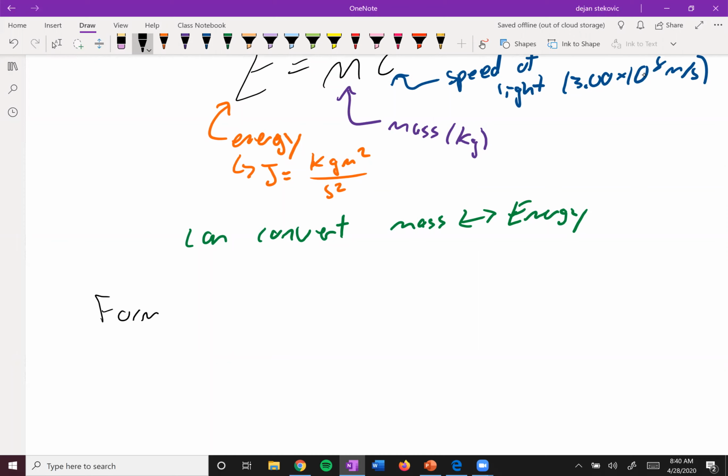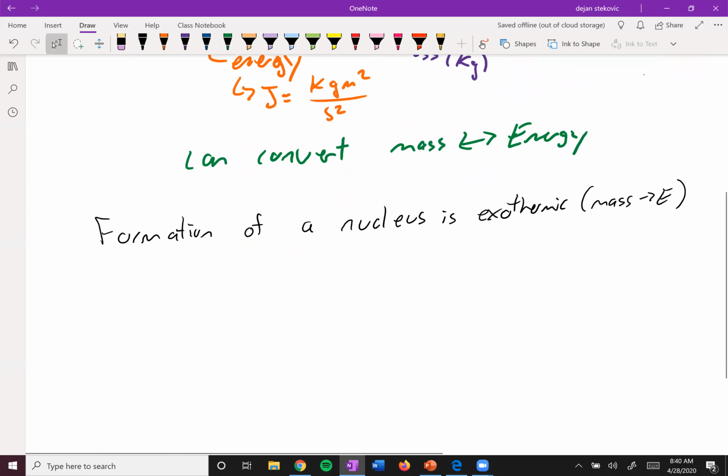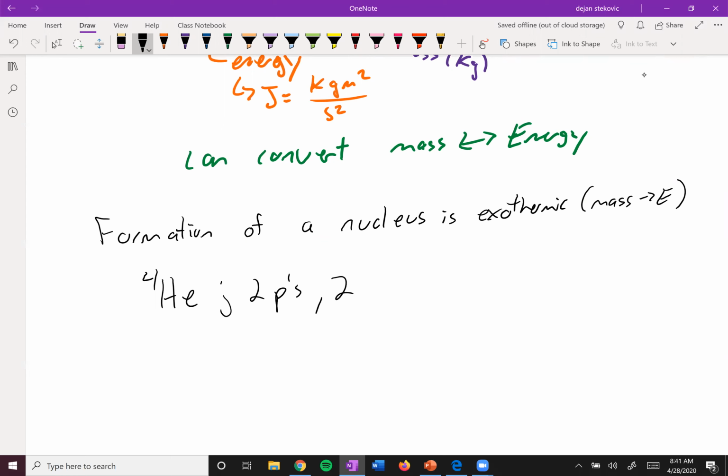So the formation of a nucleus is exothermic. It releases energy. And when we're doing this, we're taking mass and converting it to energy. So let's take a look at helium-4 again. Here we have 2 protons, 2 neutrons, and 2 electrons for helium, right?